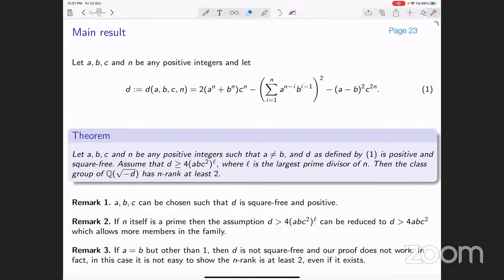On the other hand, if a is equal to b, but a is not 1 and b is not 1, then d is not square free, from equation number 1, and our proof doesn't work. So in this case, we think it is not easy to show that the n-rank is at least 2, even if it exists.